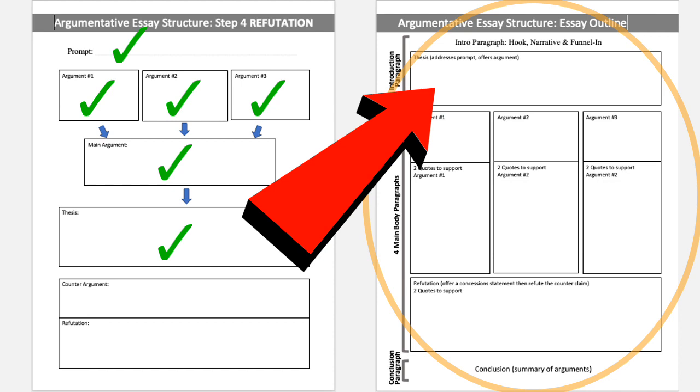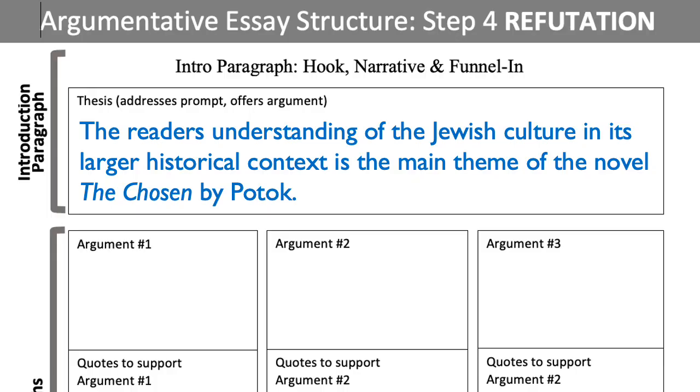Okay, so we are on this second worksheet, Argumentative Essay Structure, the essay outline. Your thesis should be done, or at least nearing its completion. So here's my thesis from last week. The reader's understanding of the Jewish culture in its larger historical context is the main theme of the novel, The Chosen by Potok. If you remember, the prompt I chose was dealing with the small group society in mainstream culture. That's the one that I particularly chose, so there is my thesis.